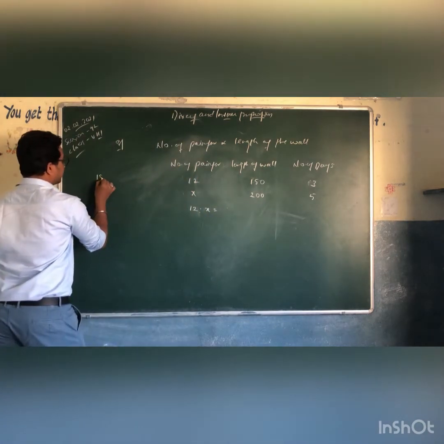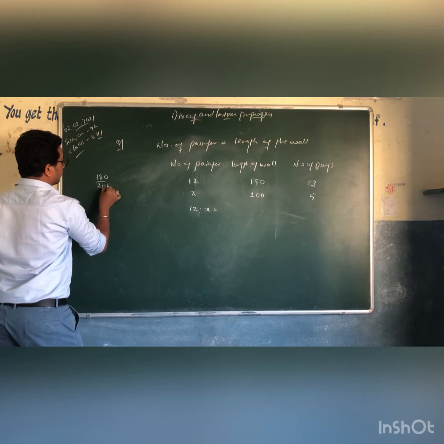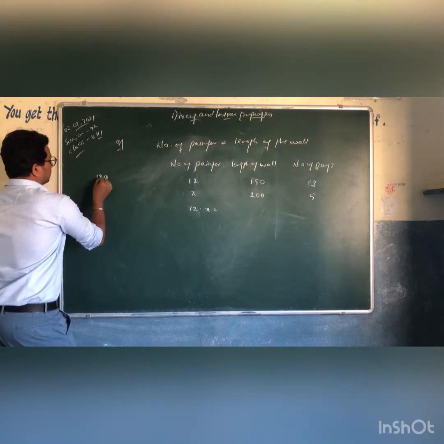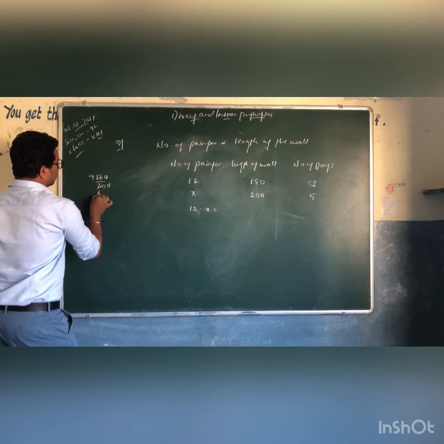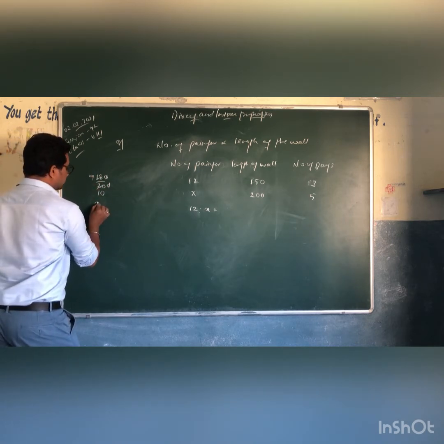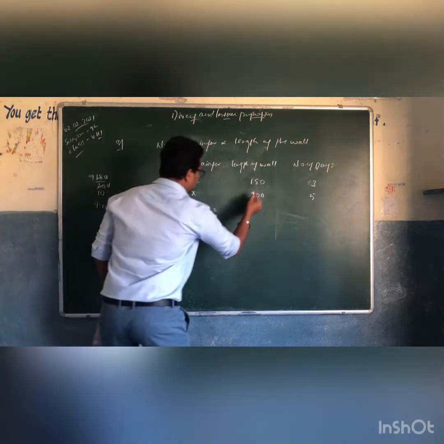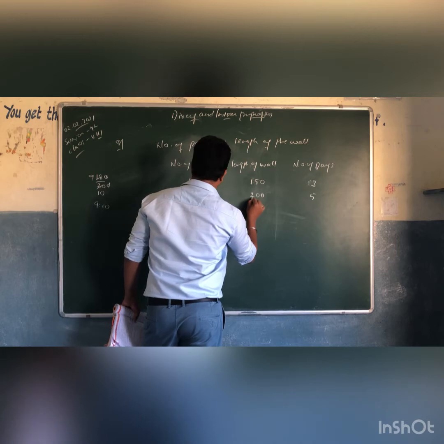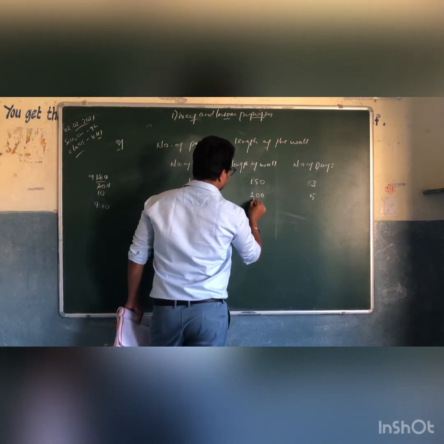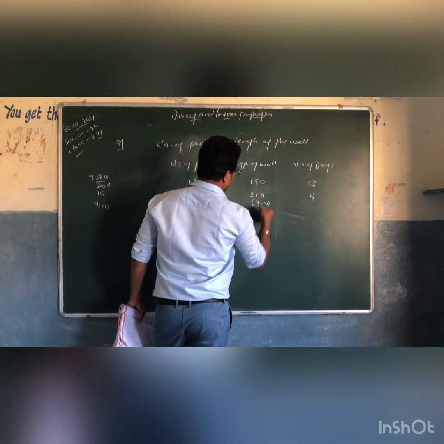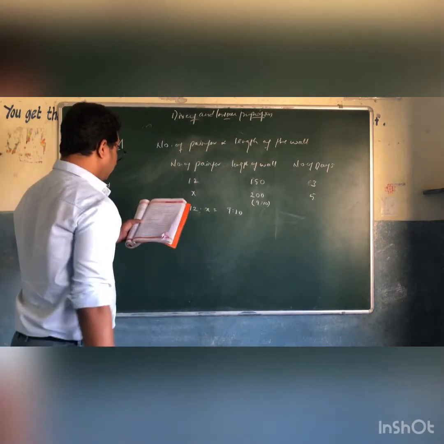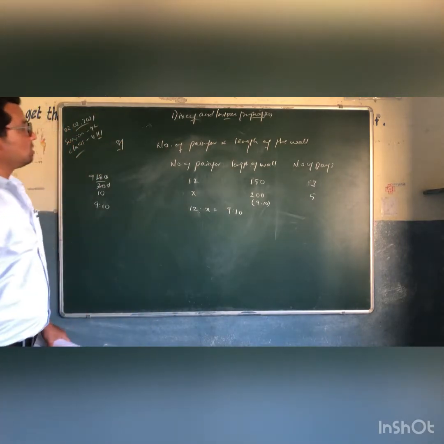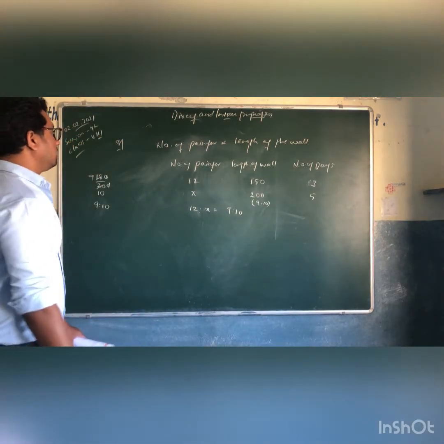180 is to 200 can be written as 180 by 200. The 0 and 0 cancel. Now 9 twos are 18, 10 twos are 20, so this can be written as 9 is to 10. So instead of this, I am writing 9 is to 10, and I keep it in brackets here. This is where we say the number of painters is directly proportional to the length of the wall.